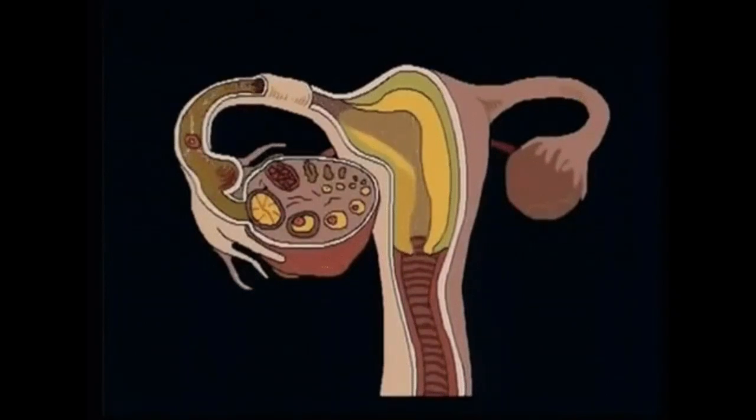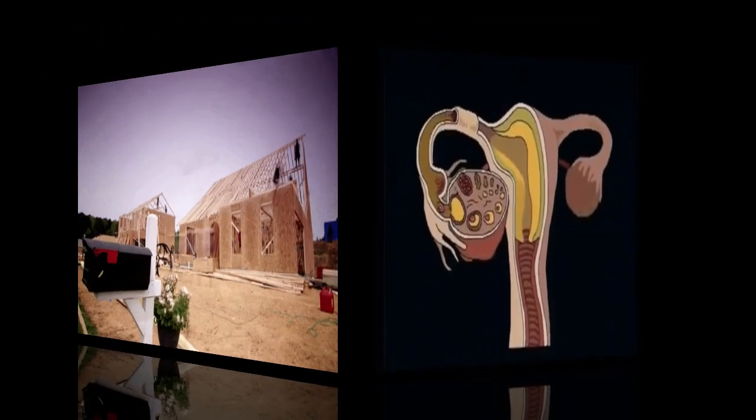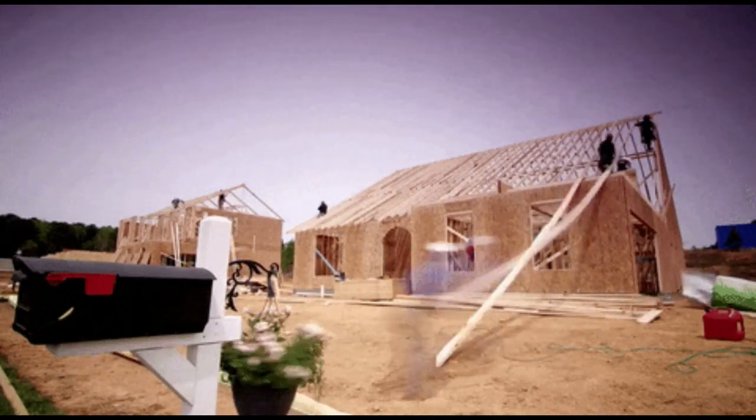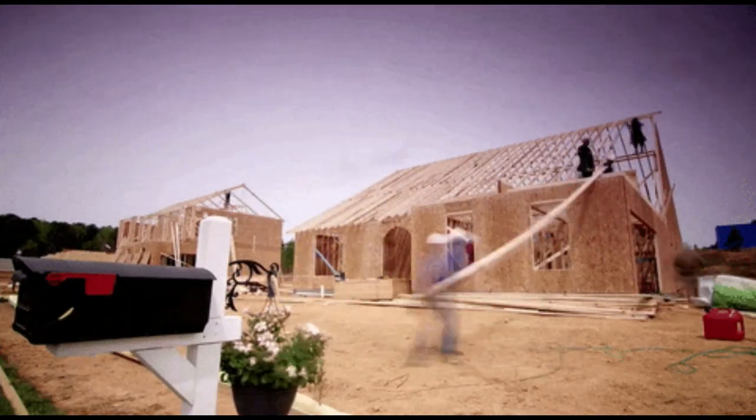If no fertilization occurs, then menstruation starts, marking the beginning of the next cycle. So children, if I summarize the whole story, take an example: a house is made up of bricks, cement, concrete, different pillars, iron, steel, glass, isn't it?